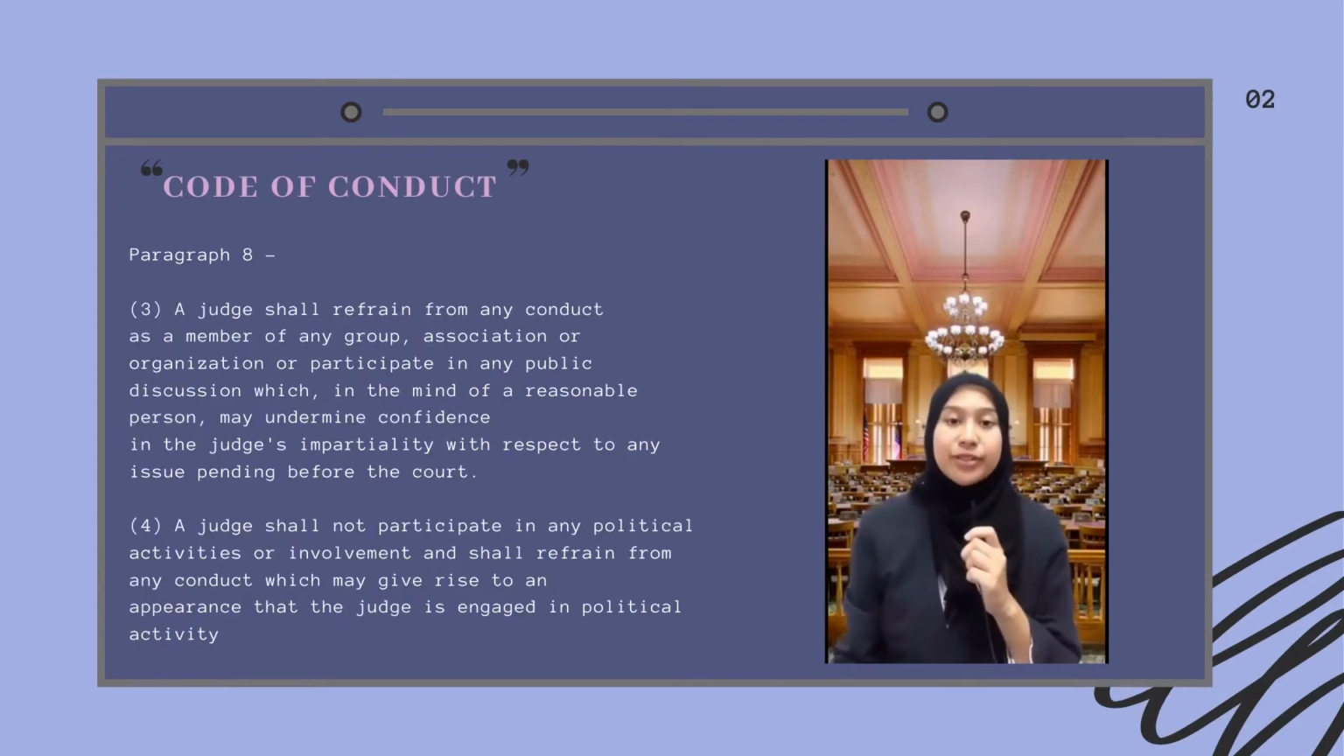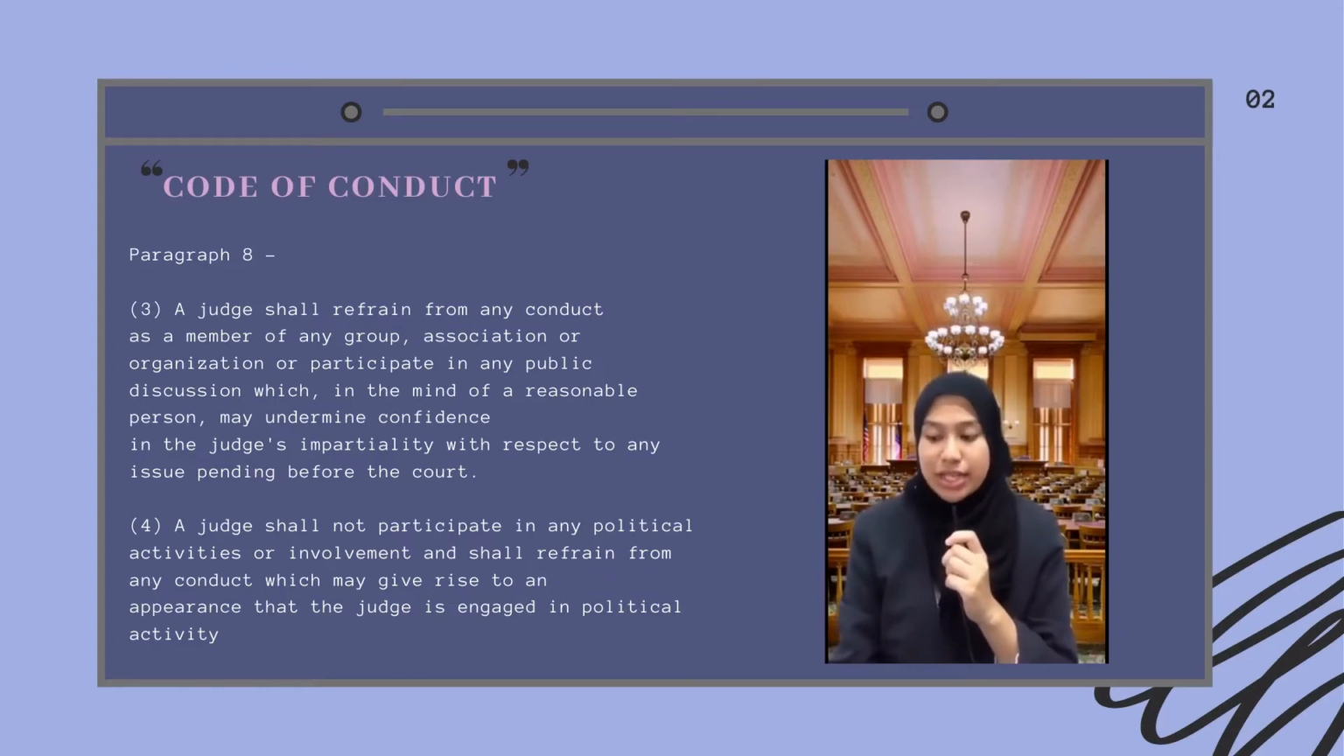Next, we'll move on to paragraph 8. So, number 3 of paragraph 8 stated that a judge shall refrain from any conduct as a member of any group or association or organization, or participate in any public discussion which, in the mind of a reasonable person, may undermine confidence in the judge's impartiality with respect to any issue pending before the court.